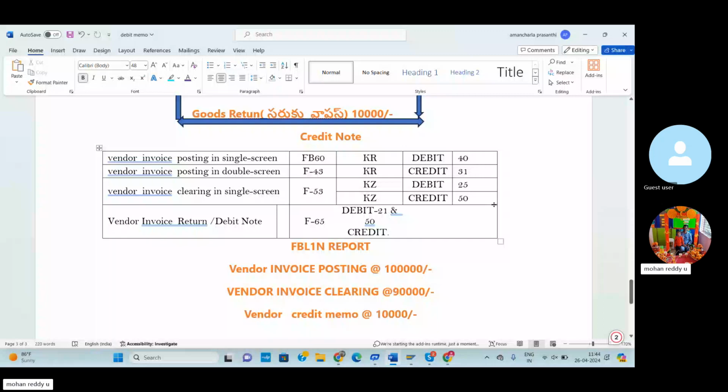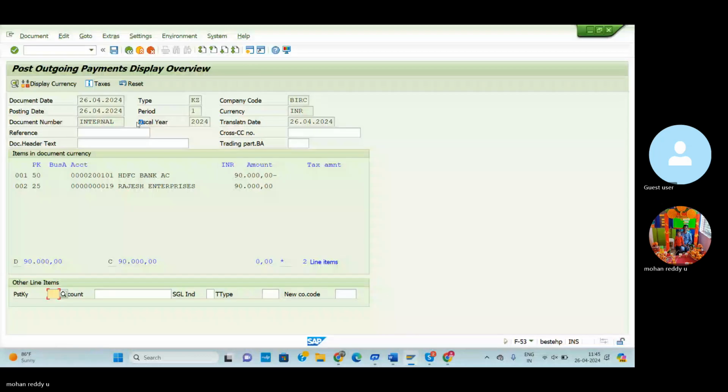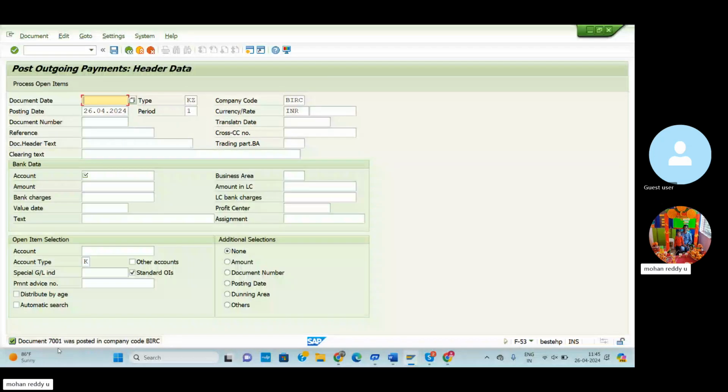So then we can save. So the document 700 was posted. So how can we generate this number? Just now we assigned the number range information. Go to the number range information, select and enter 15 number for vendor invoice posting. At the time we can mention 7,001 to 7,500. So based on 7,001 to 7,500, these numbers will be automatically generated.